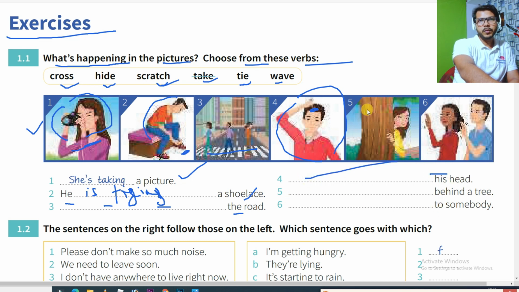On number five, you can see there is a girl and she is behind the trees. It means she is hiding. There is a word hide. You can write she is hiding behind a tree. In number 6, you can see there are two people and they are waving their hands. So there is a word wave. So you can see like they are waving to somebody.